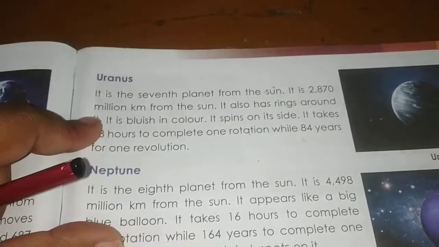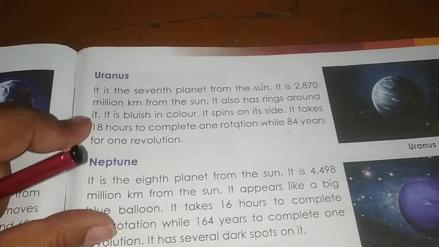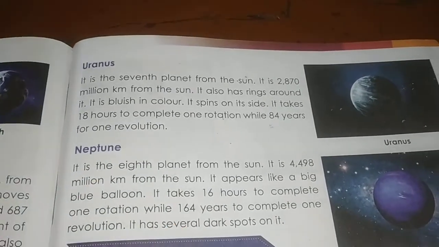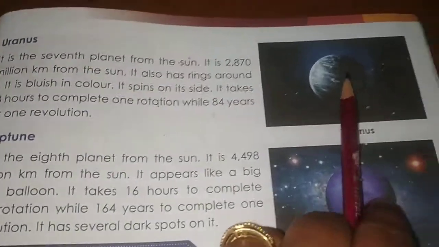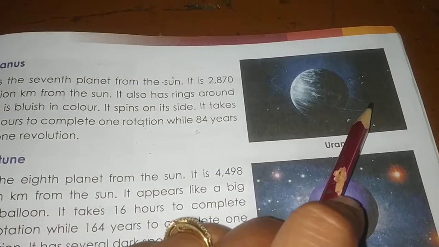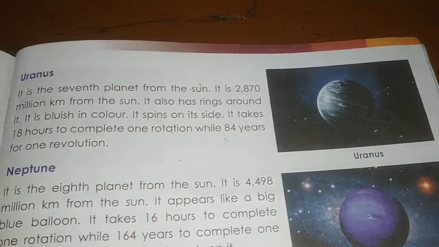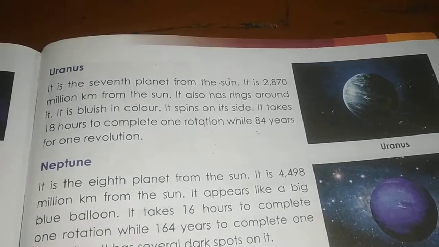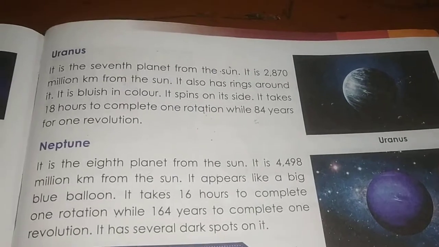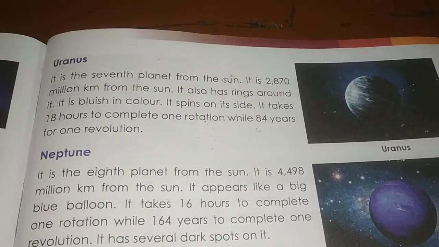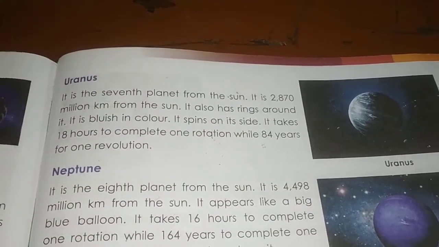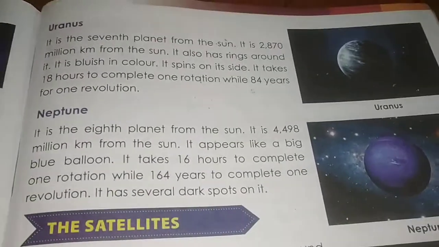Another one is Uranus. It is the seventh planet from the sun and it is bluish in color. It also has a ring. When you see the picture of Uranus, you will find a thin line. See, this is a ring of this planet. It spins on its side, and Uranus takes 18 hours to complete one rotation and 84 years to complete one revolution.